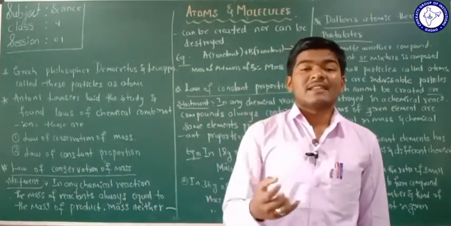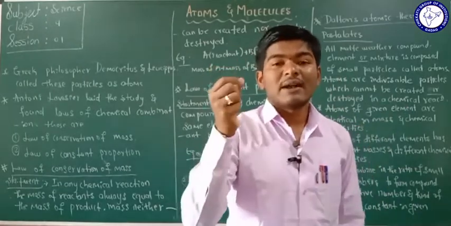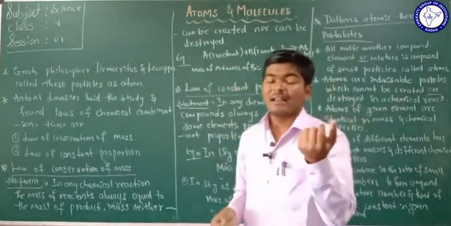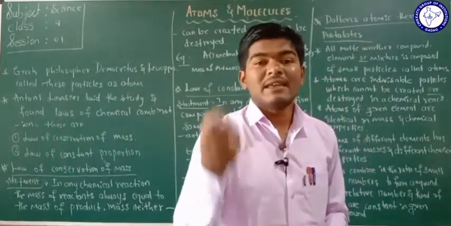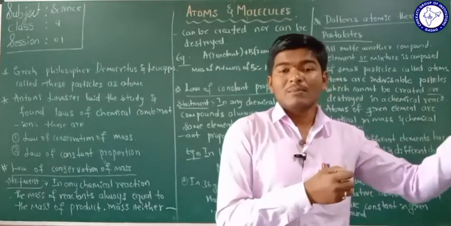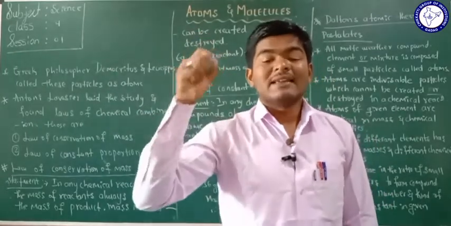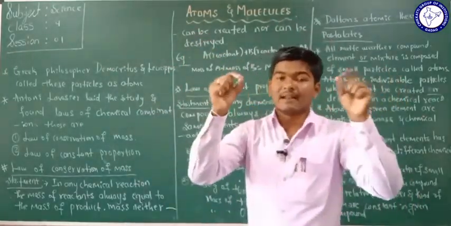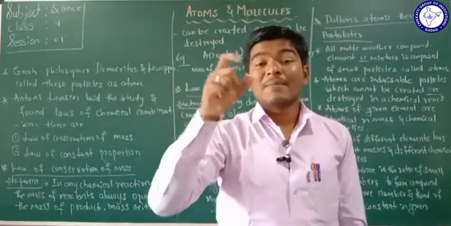He said that if we go on dividing any element, any compound, at one point the particle can't be divided, and that particle, the final particle which we can't divide, he named as paramanu.